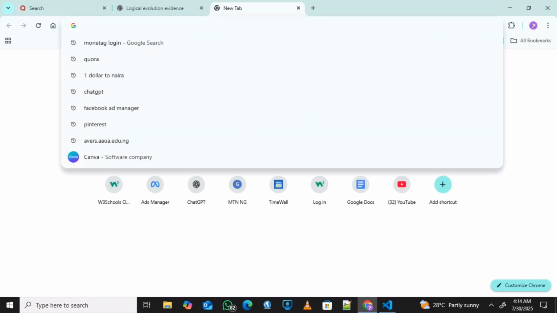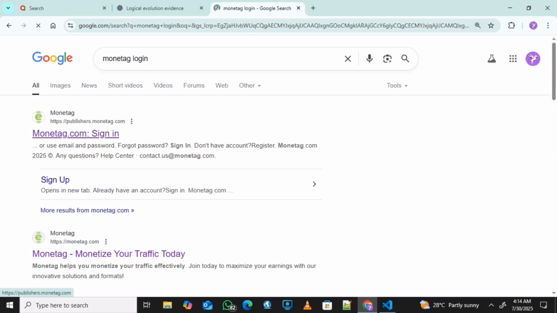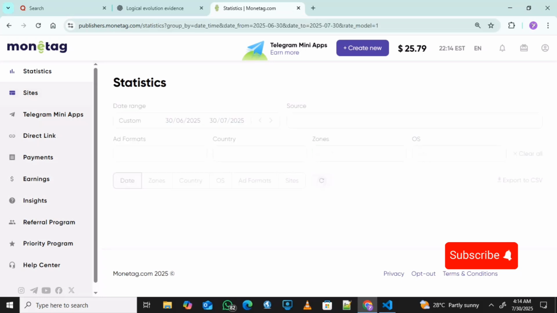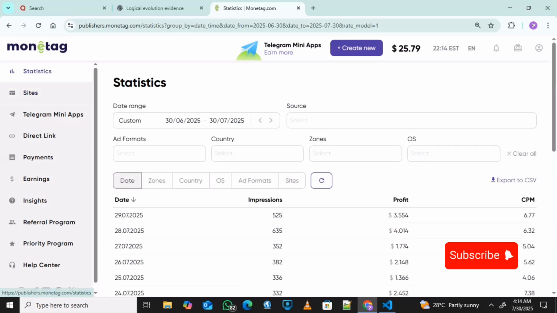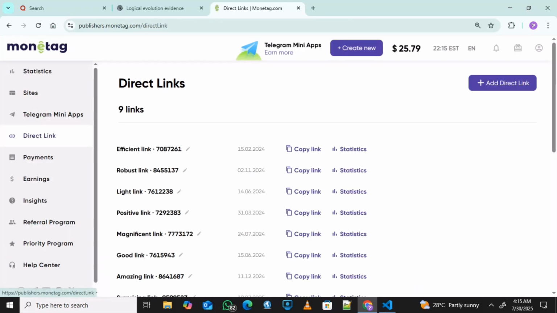Then you go to your monetized account, I've been talking about it. You can earn money when people click on your link. So you just go to the site and copy your direct link of the site. You just need people to click and fill the link to earn. So I've copied it.